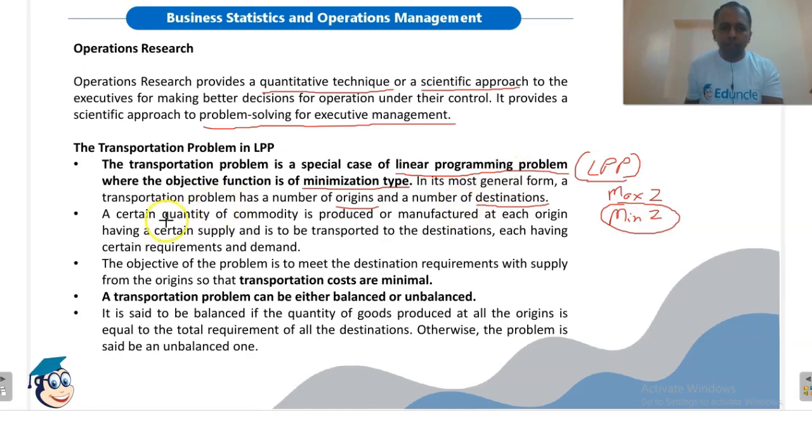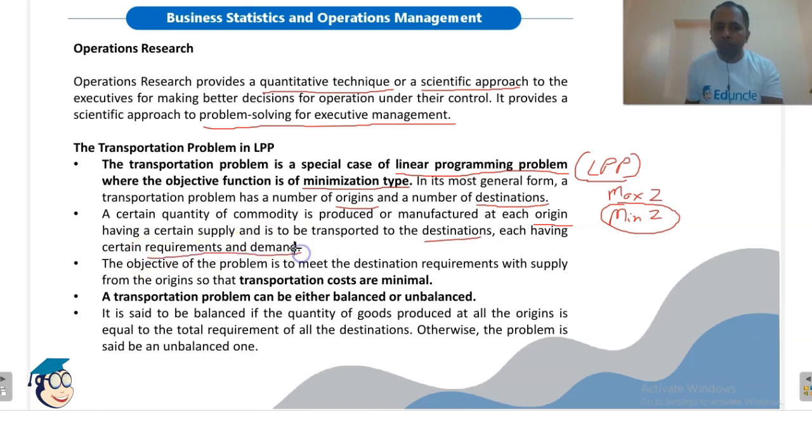A certain quantity of a commodity is produced or manufactured at each origin, having a certain supply which depends on the capacity of the origin, and these goods or commodities are to be transported to the destinations, each having a certain requirement and demand.